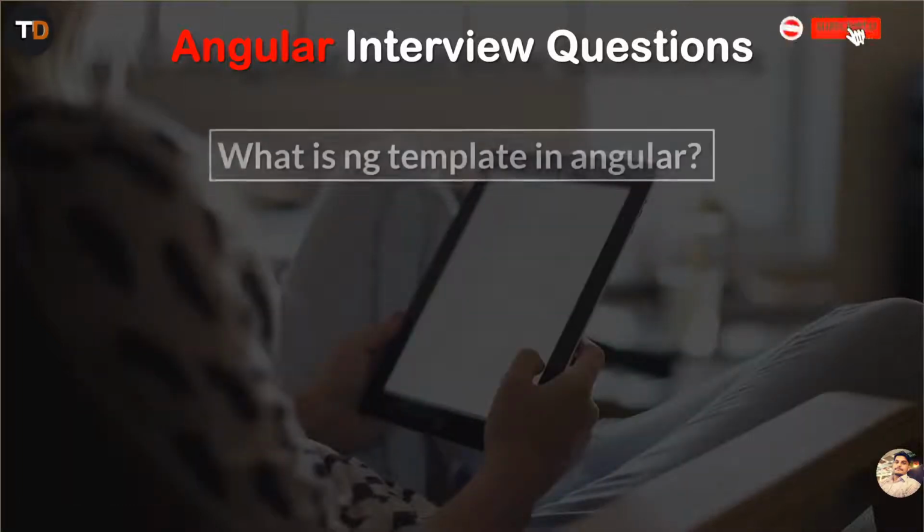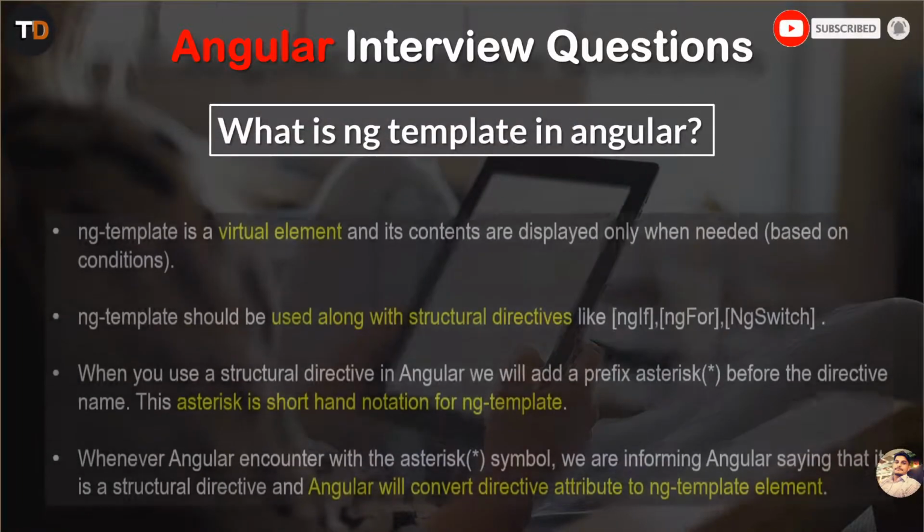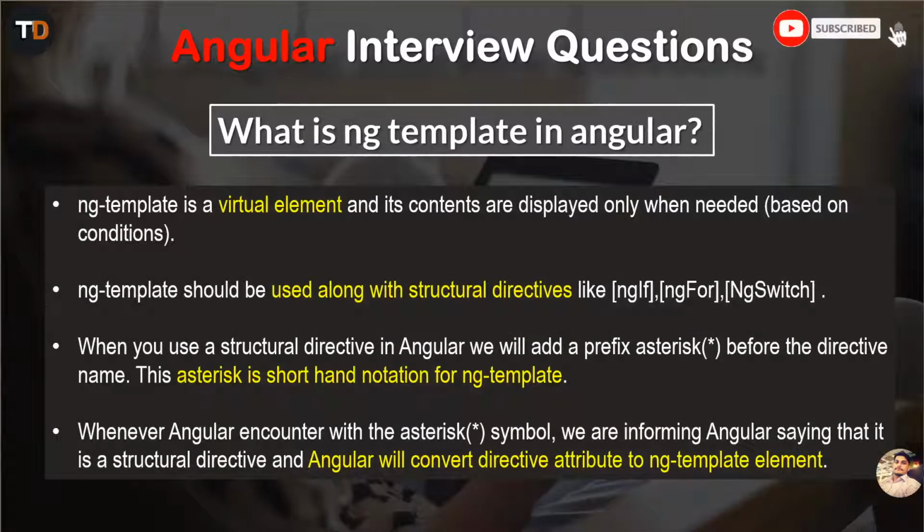Next question: what is ng-template in Angular? ng-template is a virtual element, and its contents are displayed only when needed, based on conditions. ng-template should be used along with structural directives like ngIf, ngFor, and ngSwitch. When you use a structural directive in Angular, we add an asterisk prefix before the directive name. This asterisk is a shorthand notation for ng-template. When Angular encounters the asterisk symbol, we are telling Angular that it is a structural directive, and Angular will convert the directive attribute to an ng-template element.